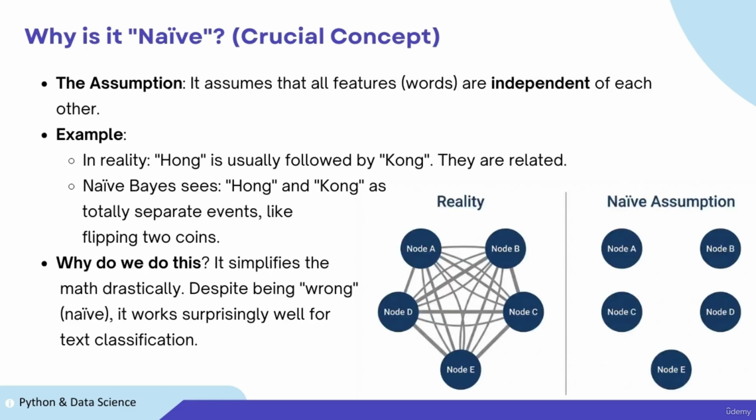Now the most important theoretical question. Why do we call it naive? Because the algorithm makes a very strong assumption, independence. It assumes that the presence of a particular word is completely unrelated to the presence of any other word. For example, in reality, if you see the word Hong, the word Kong usually follows. They are dependent. But naive Bayes sees Hong and Kong as totally separate events, like flipping two different coins. Why do we do this? Because it simplifies the math drastically. Despite being technically wrong or naive, this assumption works surprisingly well for text classification.